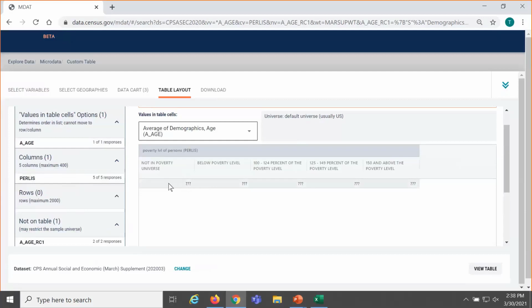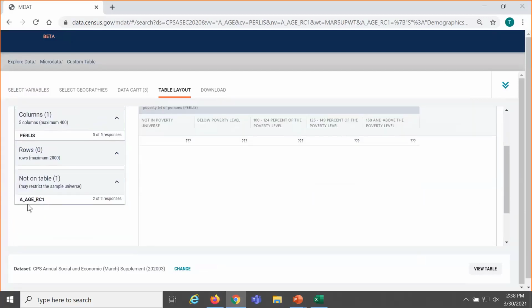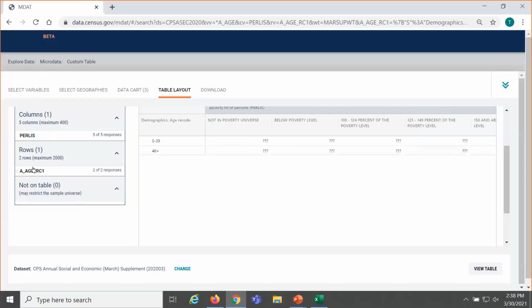So right now it's giving us data just for poverty, and it has the age recode that we just created, those special categories, as not in table. That could be used to restrict the universe, but since we included all ages in both of those categories, it's not restricting the universe right now. We want that data to actually show in the table, and we want to see the breakout for 0 to 39 and 40 plus.